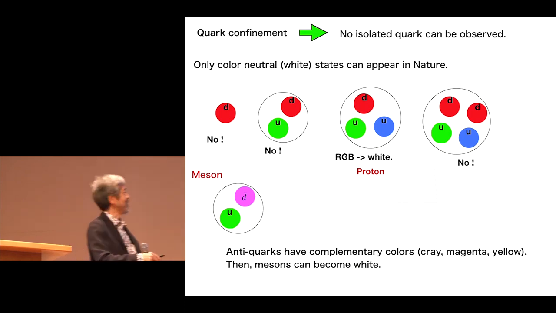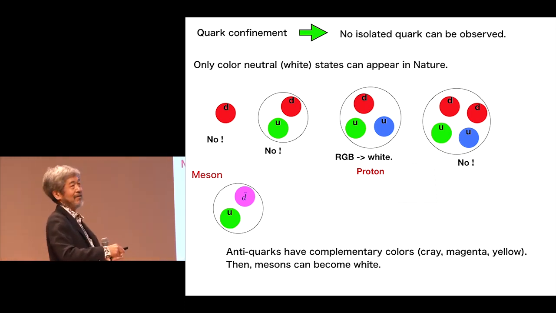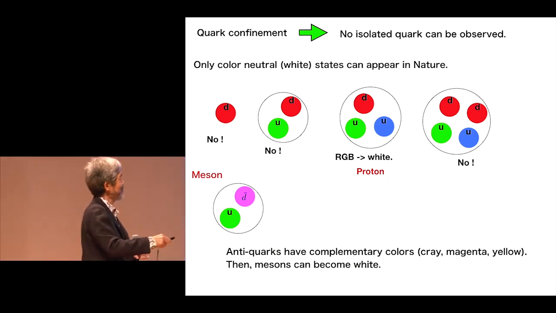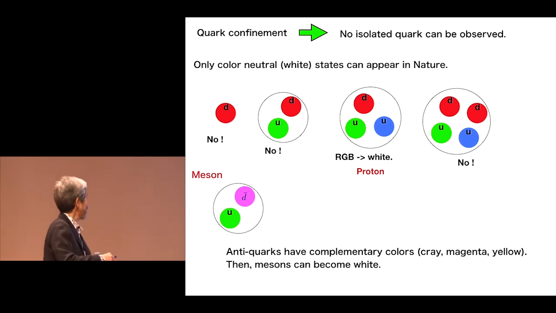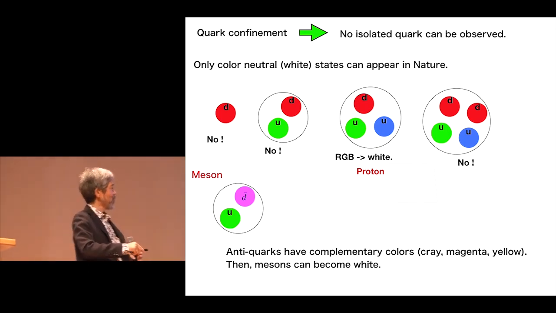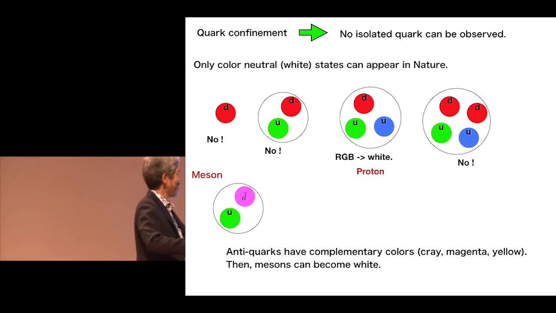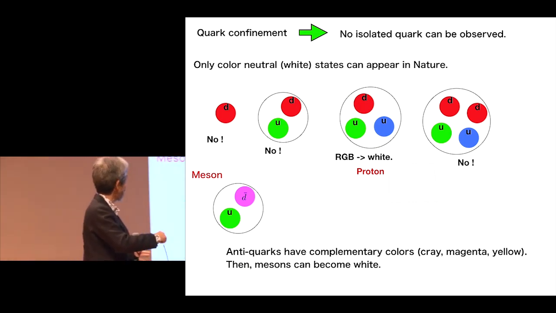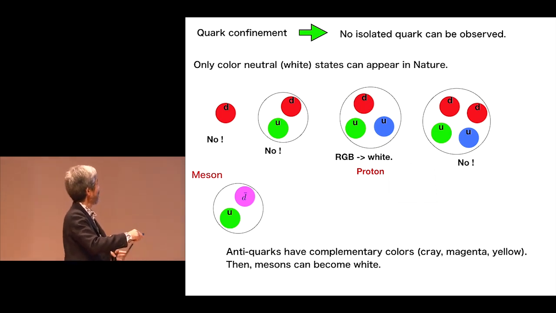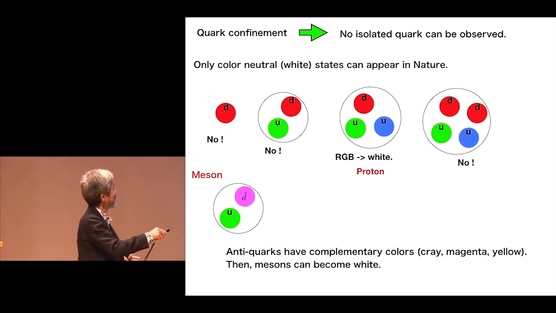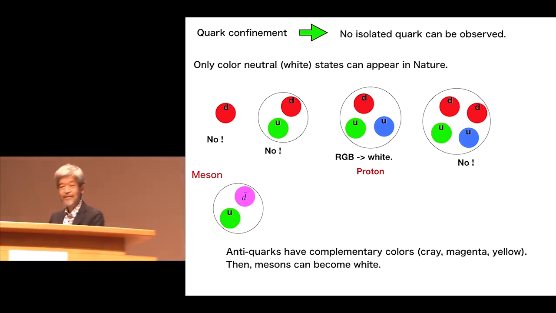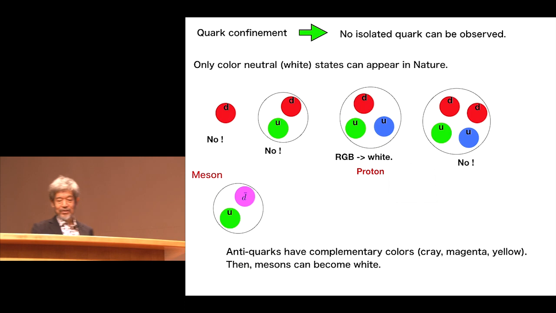But if you have three, red, green, blue can become white, and this state exists, but a four-quark state doesn't. And a meson is a quark and an antiquark. The antiquark has a complementary color: cyan, magenta, yellow. Therefore the meson can become white. Only baryons, three-quark states, and quark-antiquark states can exist in nature. That is the so-called quark confinement property.